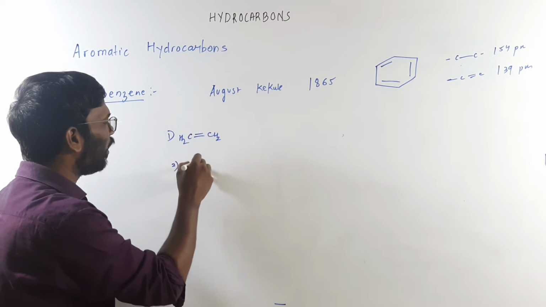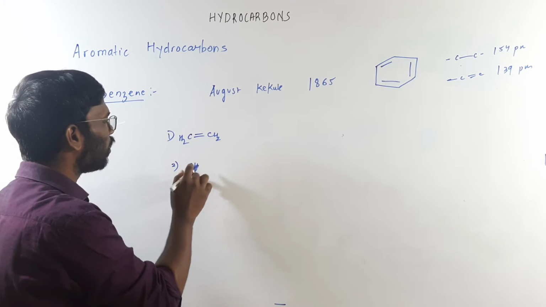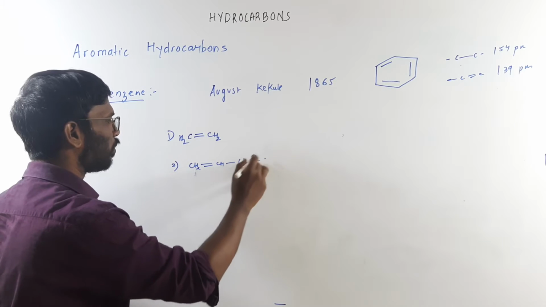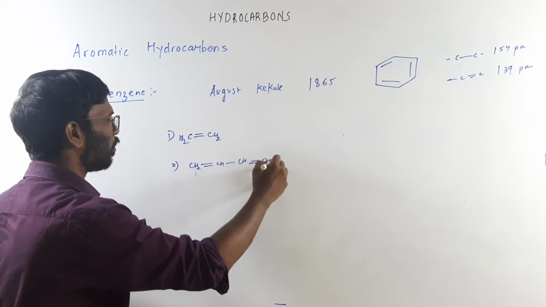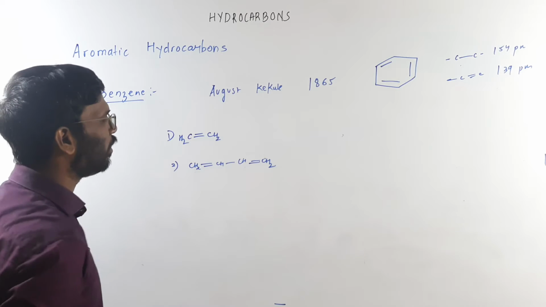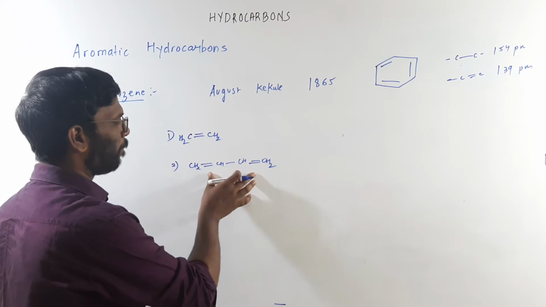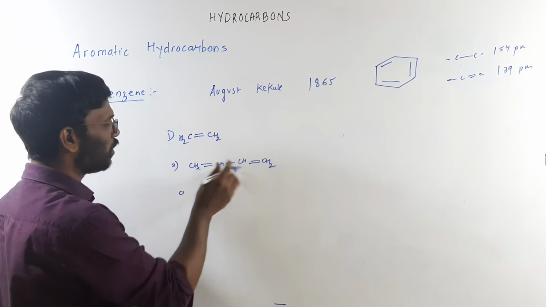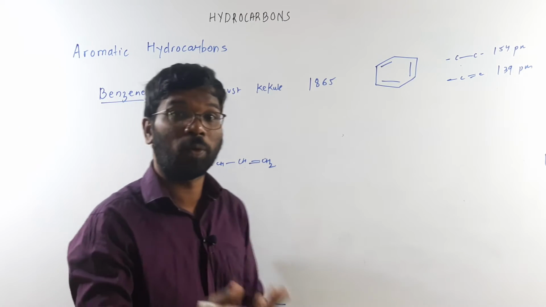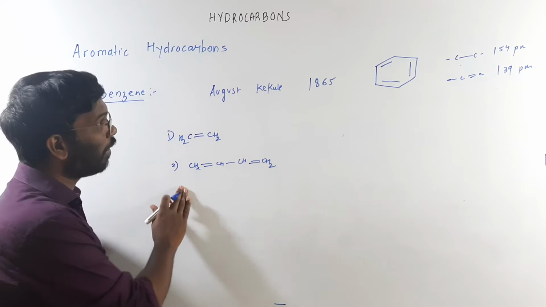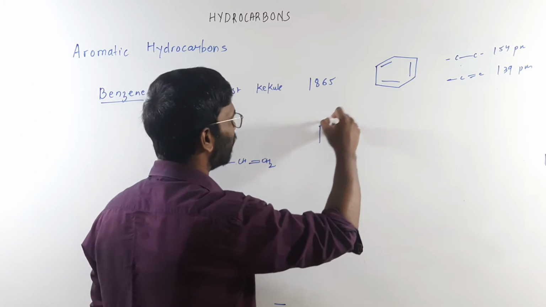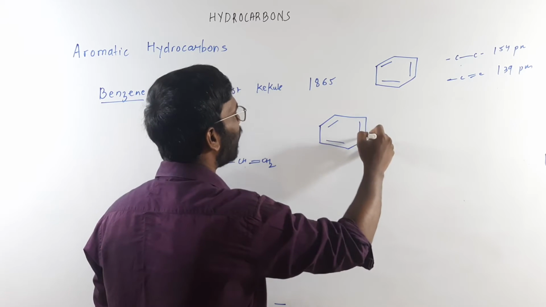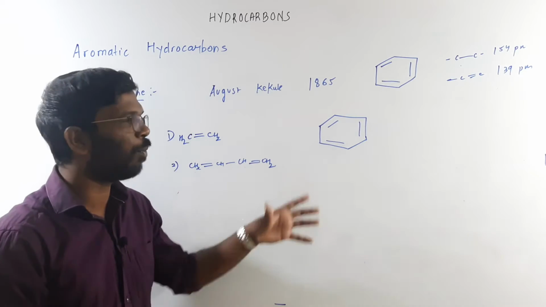The second structure I will write: this butene will be more reactive than this alkene, because there are two pi bonds. The more the number of pi bonds, the more the reactivity, isn't it? But in benzene, there are three pi bonds.